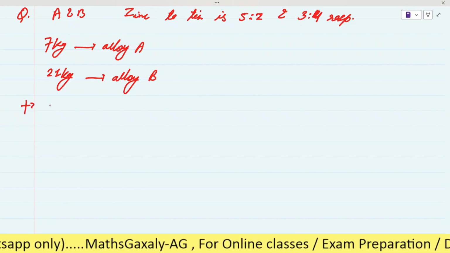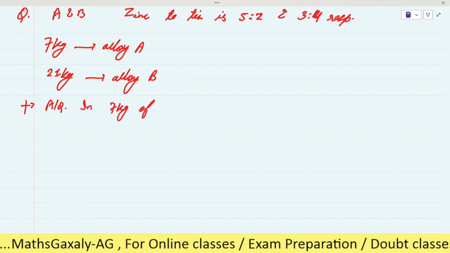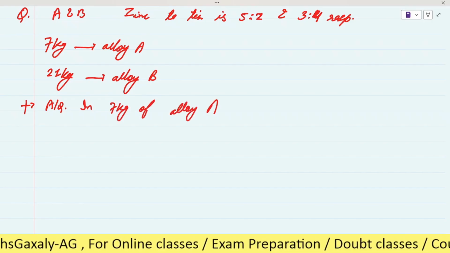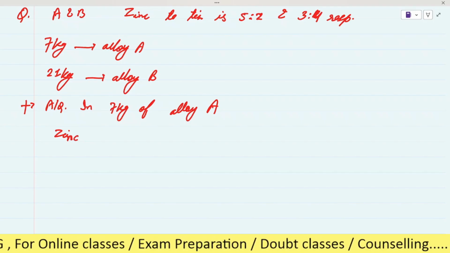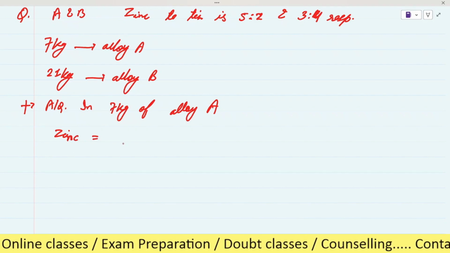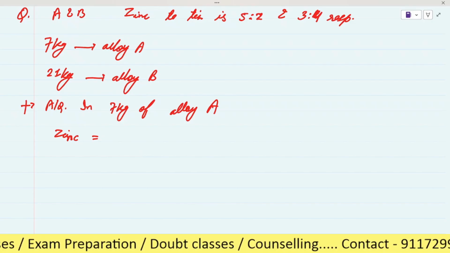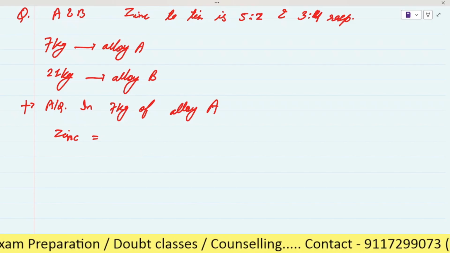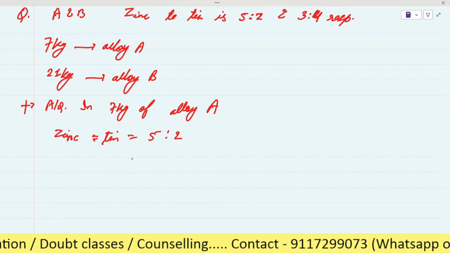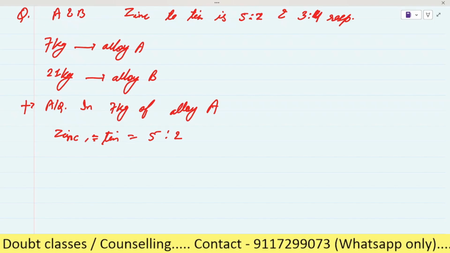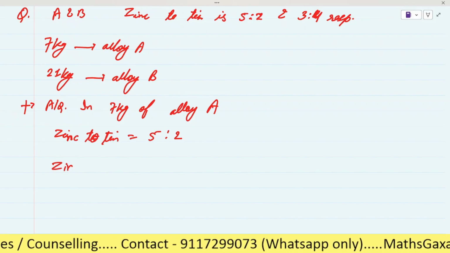See, according to the question, in 7 kg of alloy A, zinc to tin is 5 is to 2, right?